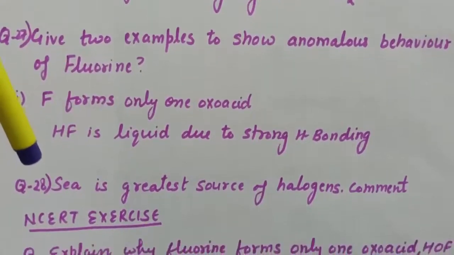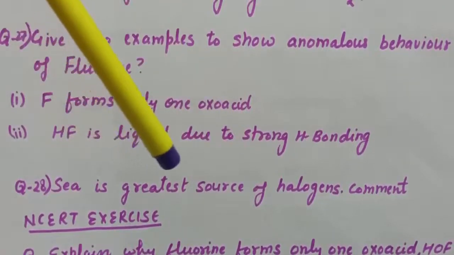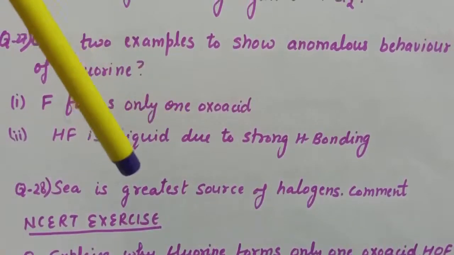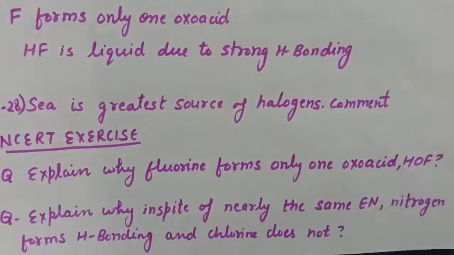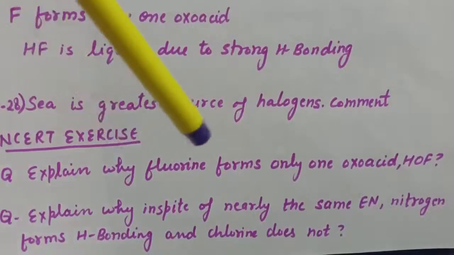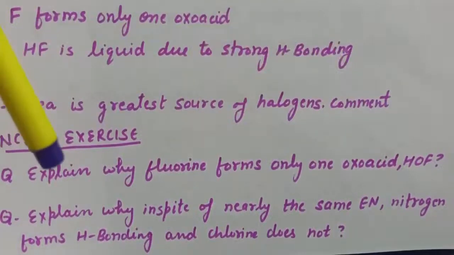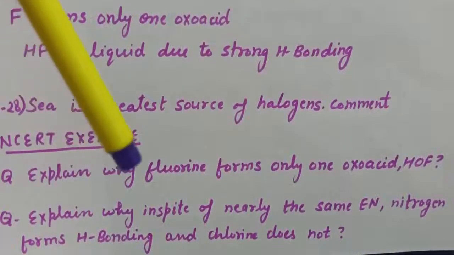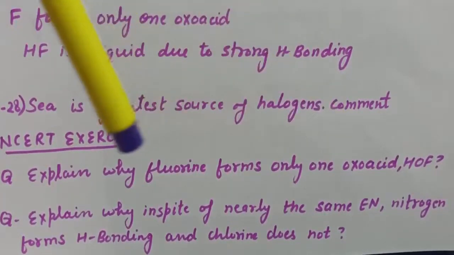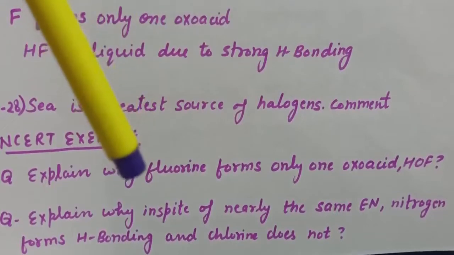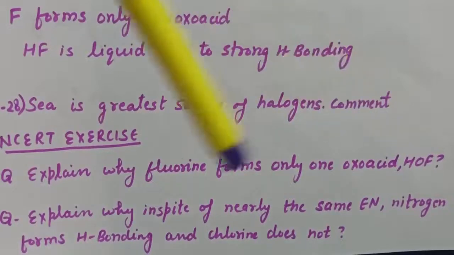Next question is, sea is the greatest source of halogens, comment. This we have already discussed during the introduction of group 17 elements, in the occurrence of the group 17 elements. Next question is, explain why fluorine forms only one oxoacid, HOF. The answer is, due to the absence of d orbital in fluorine, it forms only one oxoacid. That is, fluorine cannot expand its octet, and that is why it forms only one oxoacid.